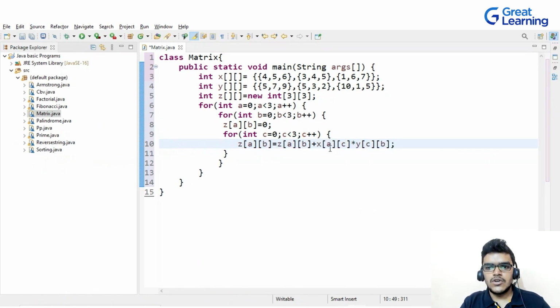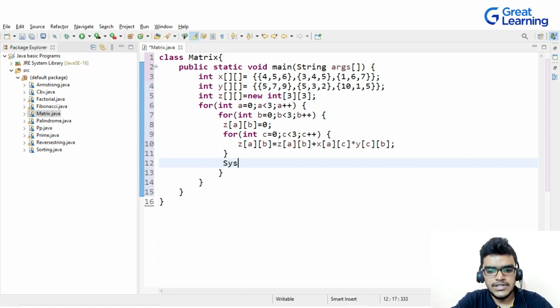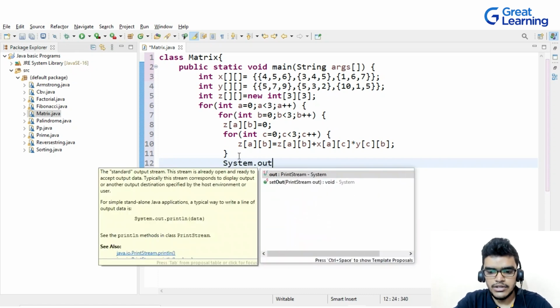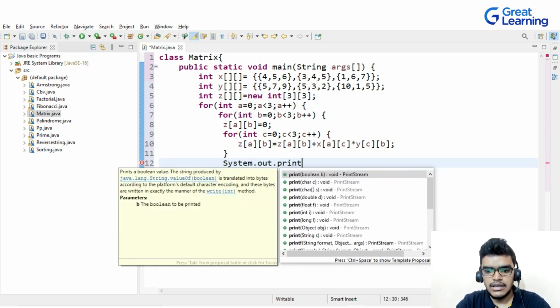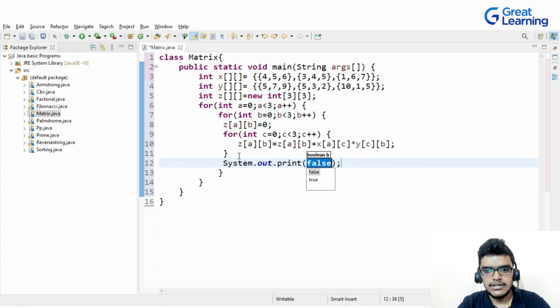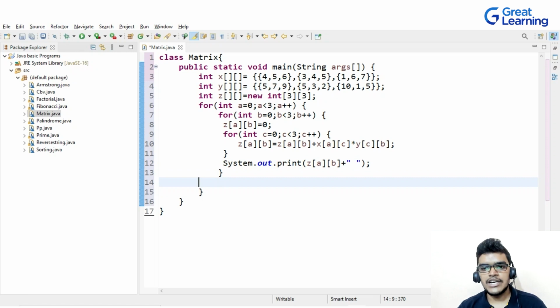Okay. So now this is my resultant matrix, right? Now I have to print this matrix. So for printing, I will write System.out.print, and here I will write Z, my matrix, with a and b. So this will print my matrix, but here you can see that I'm using only print, I'm not using println, so that I can get the answer in the same line.